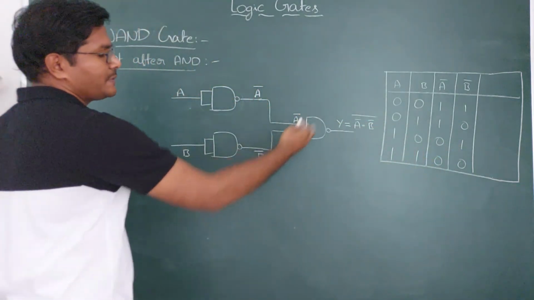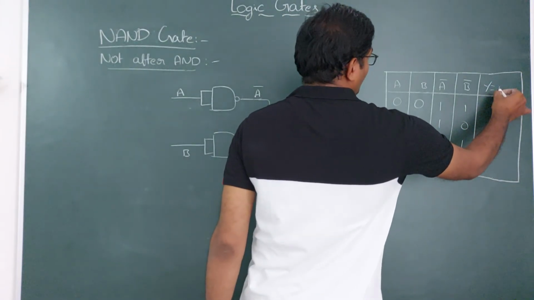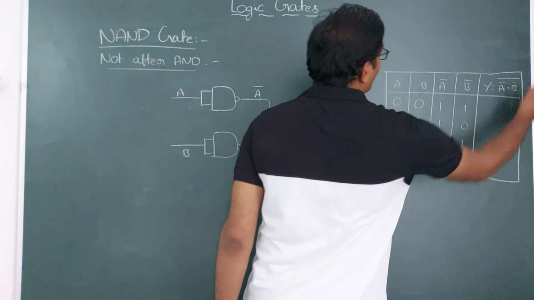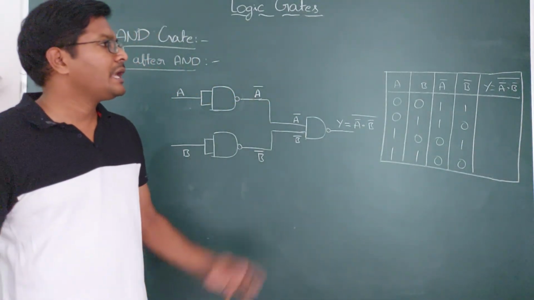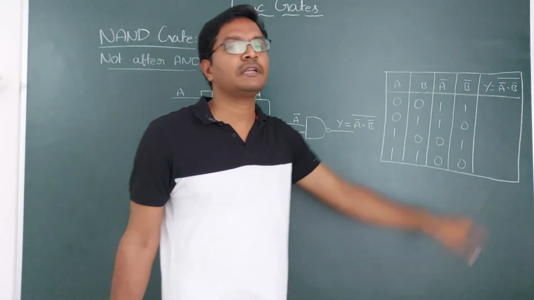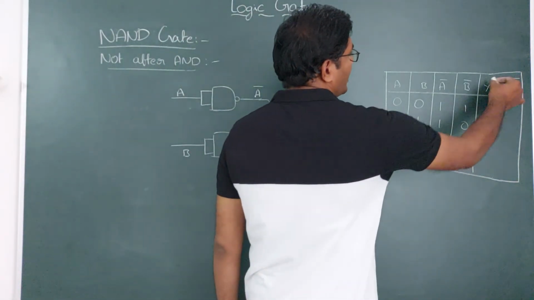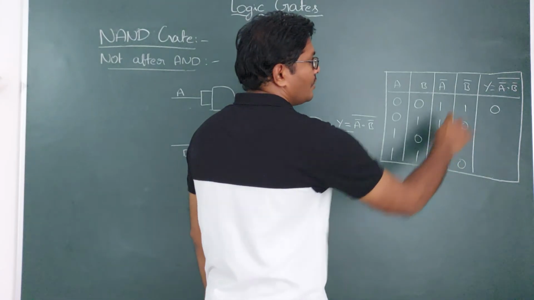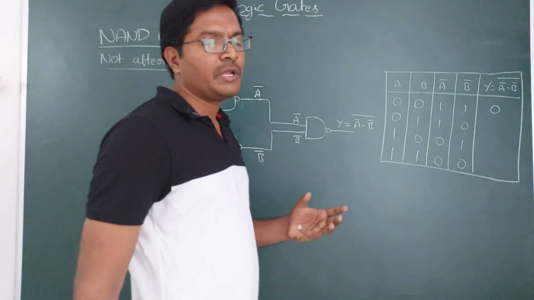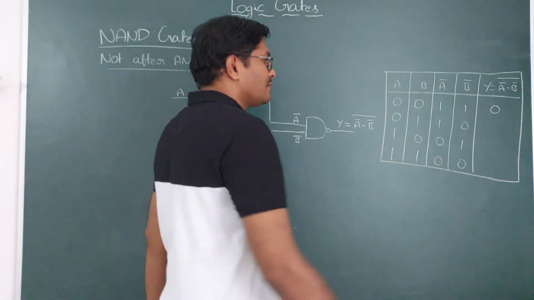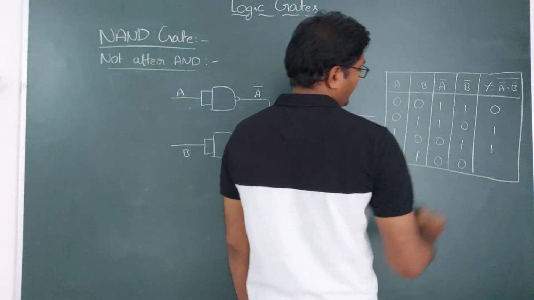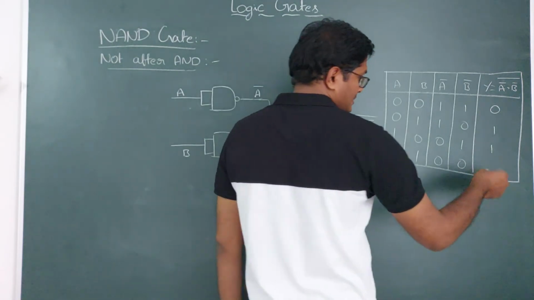And the final Boolean expression here is Y equals A bar dot B bar whole bar. First do A bar dot B bar: 1 into 1 is 1, but the inverse is 0. 1 into 0 is 0, but again you need to get the inverse. So as you are doing A bar dot B bar, for that output you need to make the reverse. So 1 into 0 is 0 and inverse is 1. 0 into 1 is 0 and inverse is 1. 0 into 0 is 0 and inverse is 1.